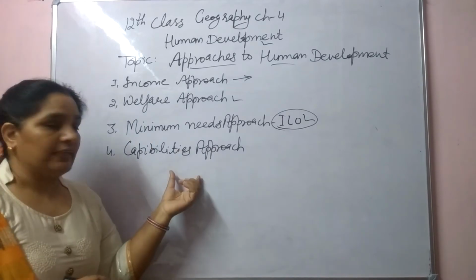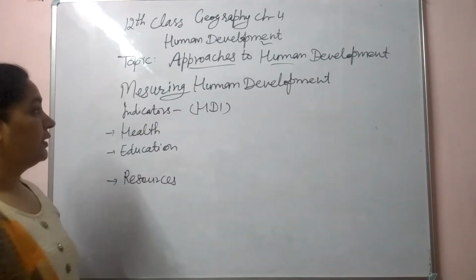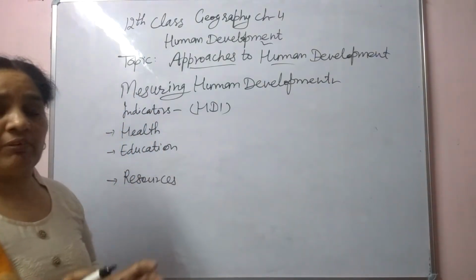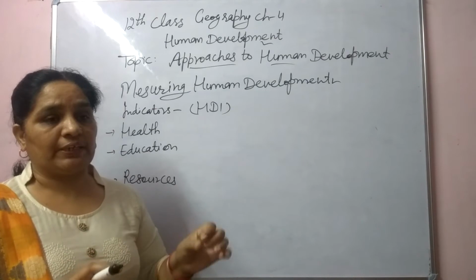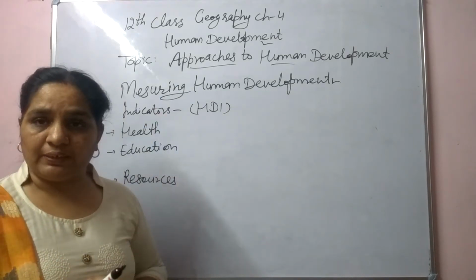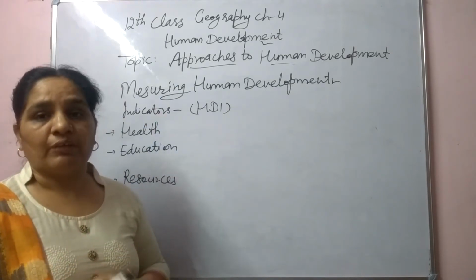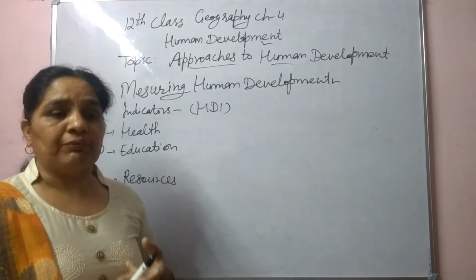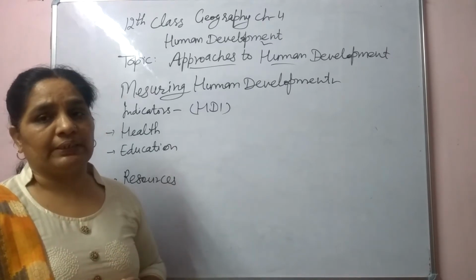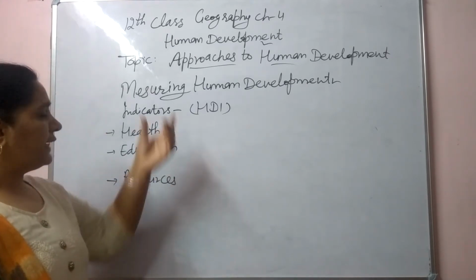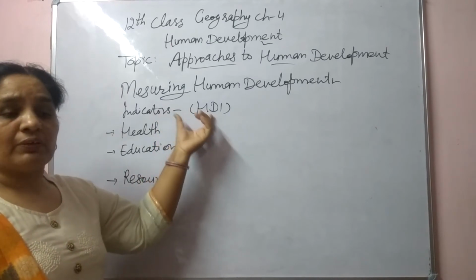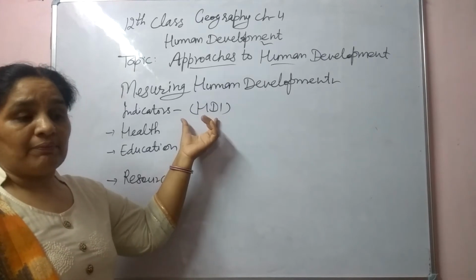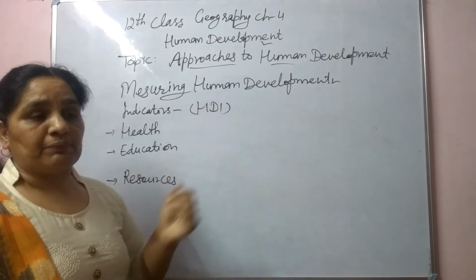Now we will discuss the next topic. Next part, measuring human development. How can we measure human development, whether this society is developed or not, that country is developed or not, this state is developed or not? We can compare between two states, or among many states or many countries. So there are some indicators. First of all, who gives the report of human development? The Human Development Index report is prepared by UNDP.